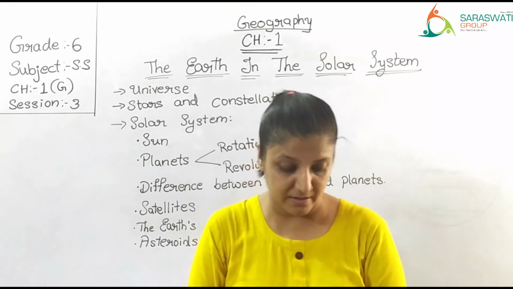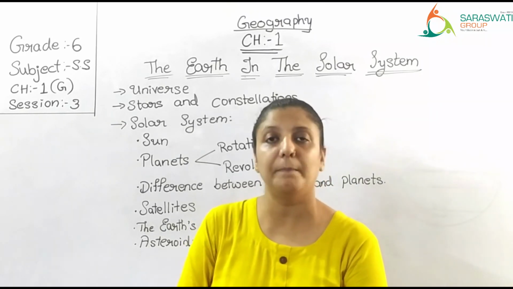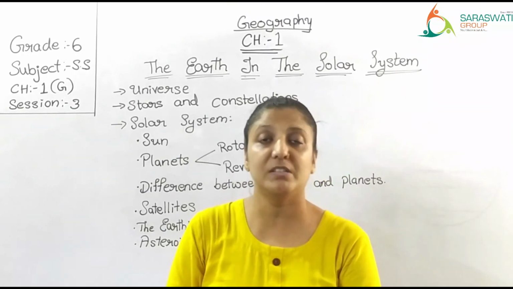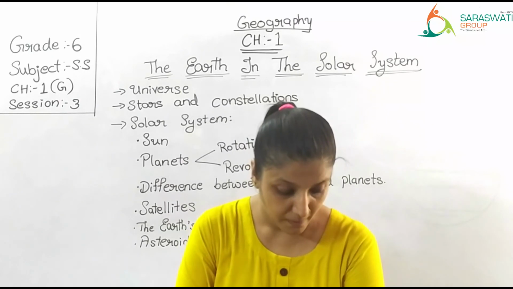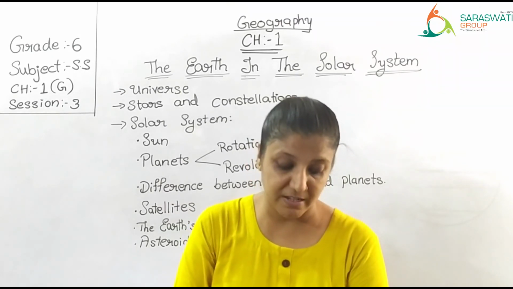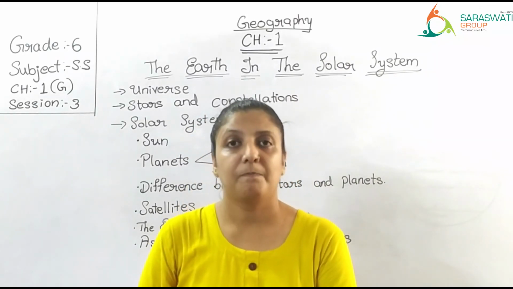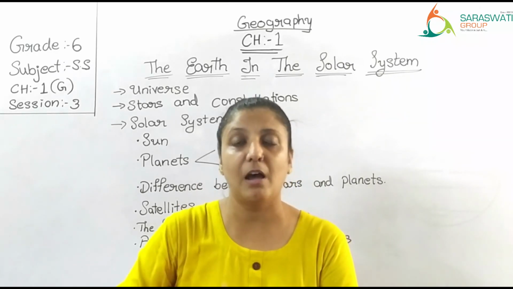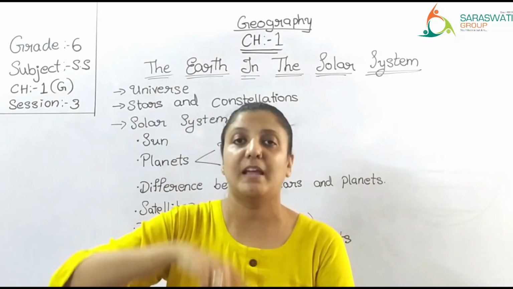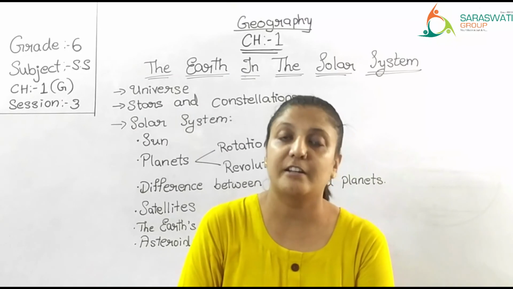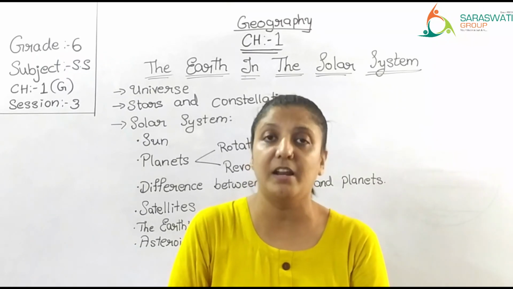Halley's comet is a good example of a periodical comet. This is one of the comets, Halley's comet. It is a good example of a periodical comet because it has a fixed interval when it is seen by the Earth. It appears after every 76 years. For example, if you see it now in 2021, exactly after 76 years you will see it once again. That is Halley's comet. It was last sighted in 1986.